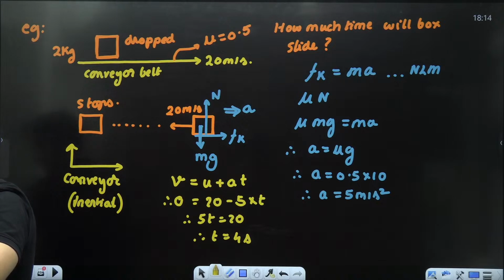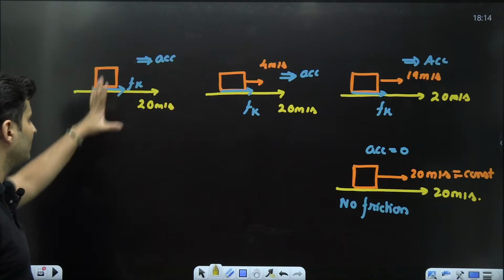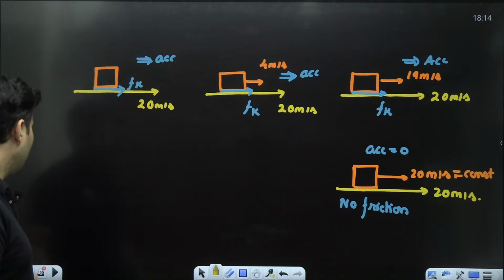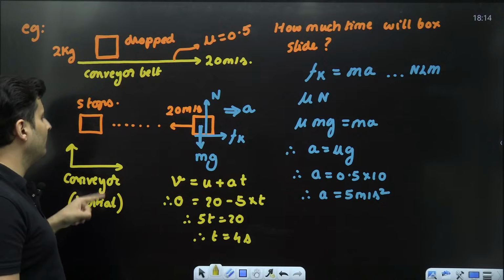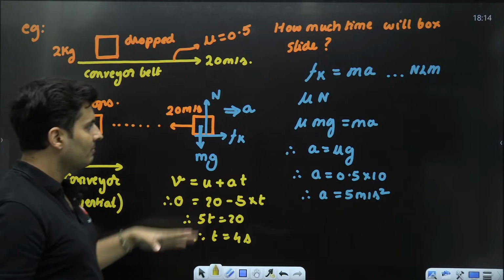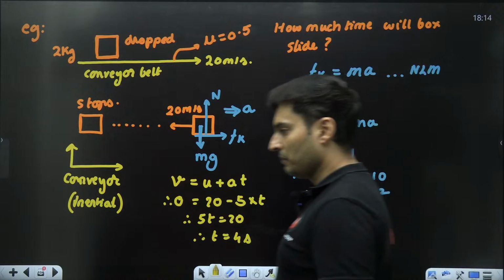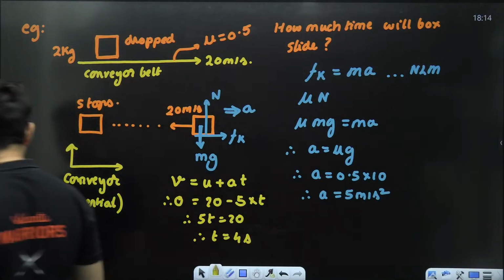Shall we go ahead? Okay, all these situations give you an idea of what was happening from the ground frame, but this situation tells you from the conveyor belt frame what was happening and why the friction was here. It's a beautiful, beautiful question. Great.